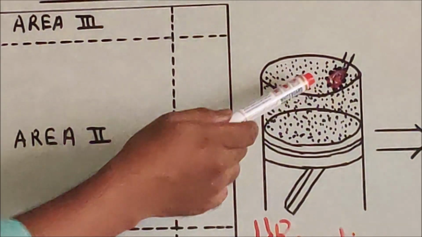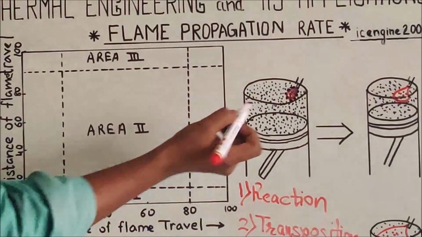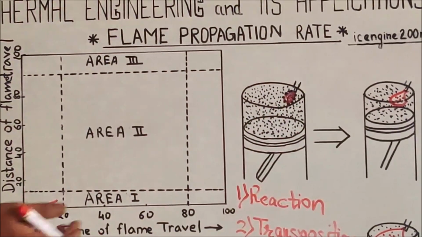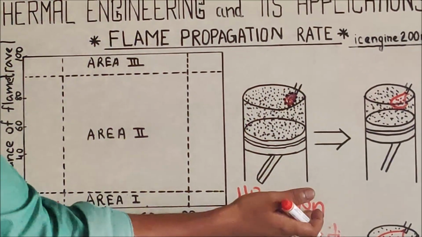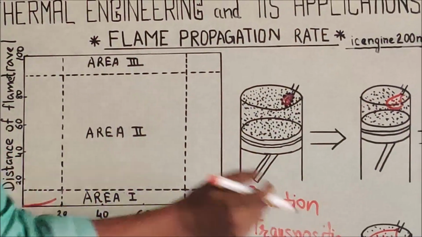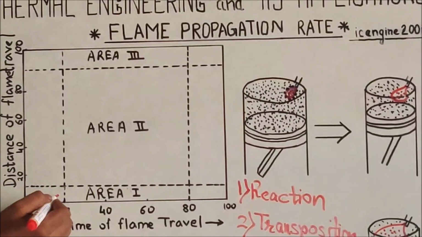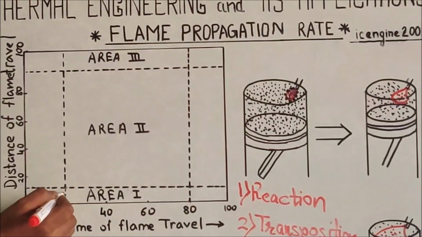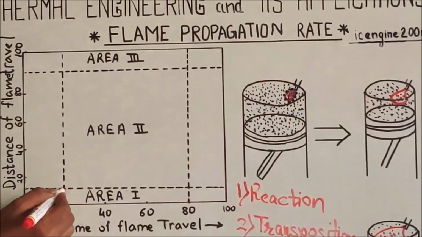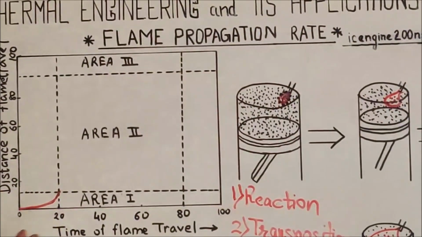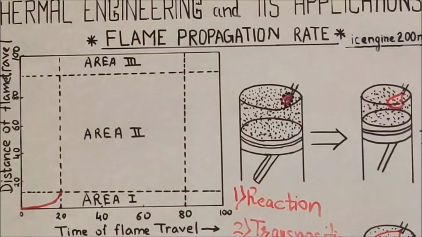Now this reaction rate will still be very small considering the surface area available with the flame front. So therefore we have less reaction rate. Again, transposition rate will be less compared to the pressure difference. But still we will have a certain flame travel distance available in this zone. So this is about the initial state.